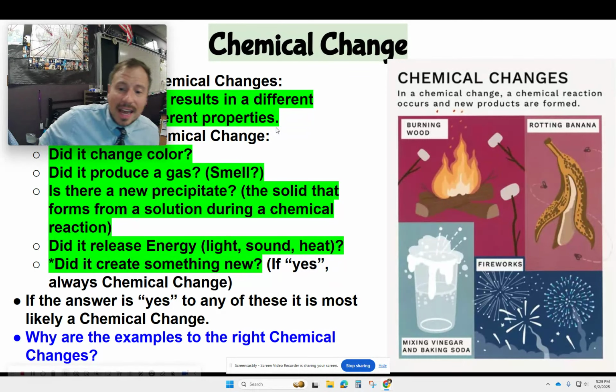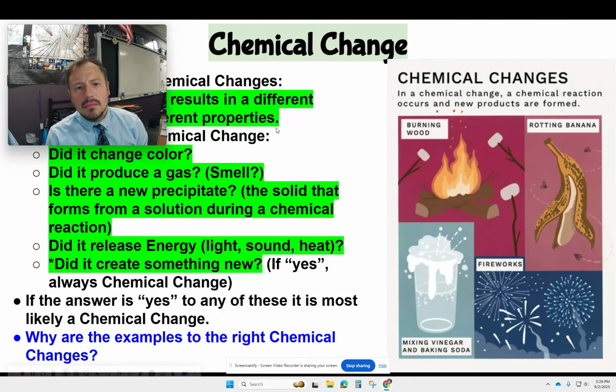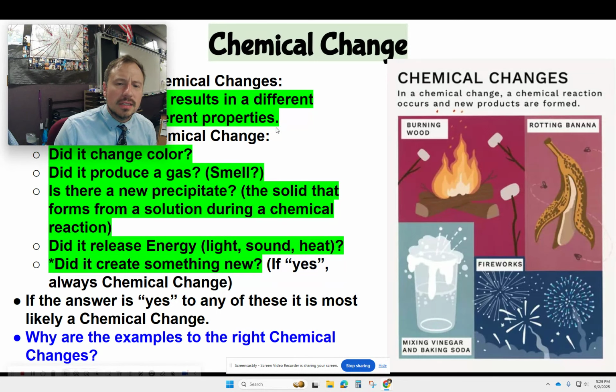So now let's look at that next one, right? Mixing vinegar and baking soda. Did it change color? Not really. Did it produce a gas? Yeah, you could say that. It's definitely making something. It's releasing carbon dioxide. Is there a new precipitate? Not really. In this reaction, not really. Did it release energy as light, sound, and heat? Yes, you can hear this one. This is a fizzing noise.